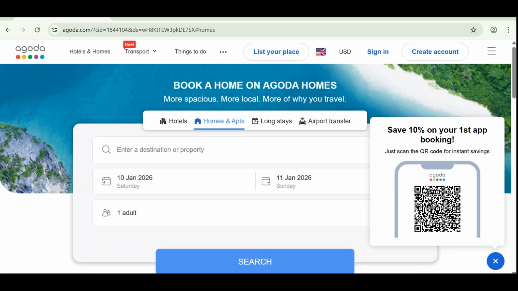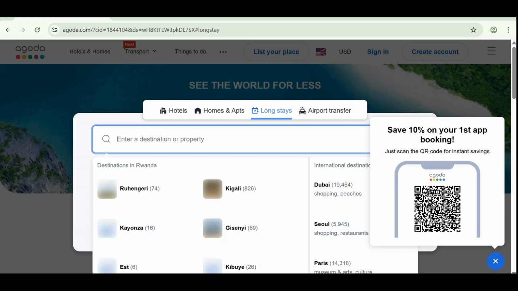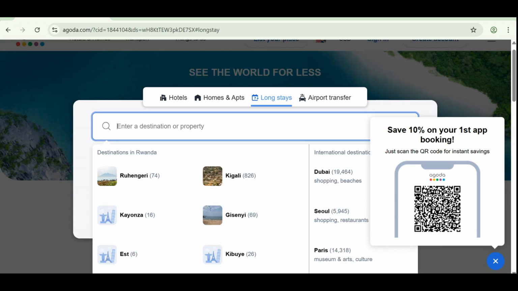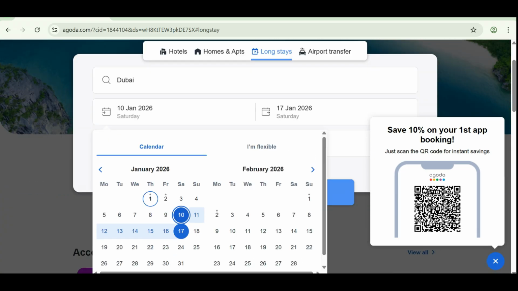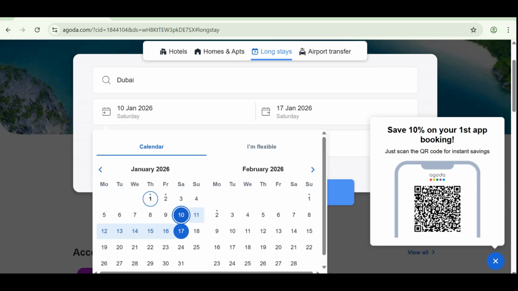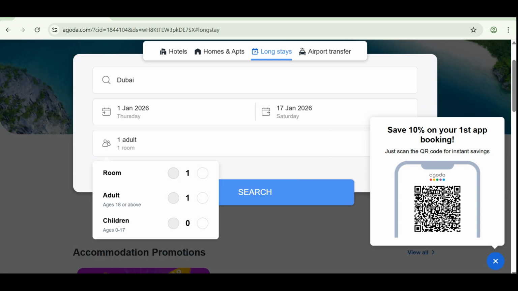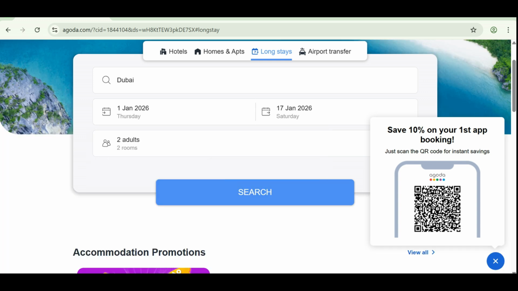If you want to select something, maybe it's a home, and if it's a longer stay, you have to select the destination. Let's say Dubai. I have to select the dates, maybe from today to January 1st, 2026 to January 17, 2026. I have to select how many people are coming, say two others. Now I search.